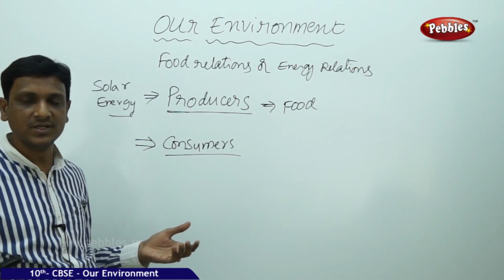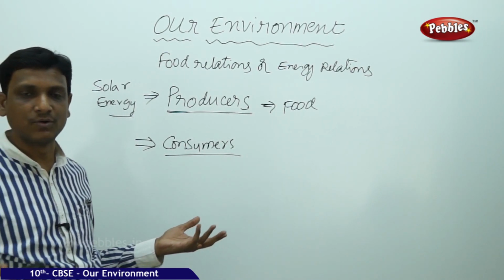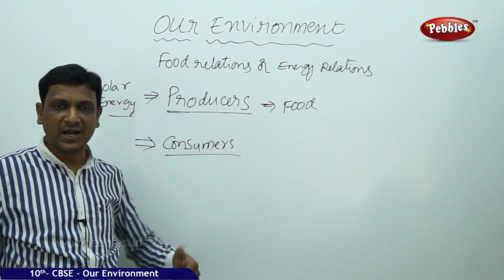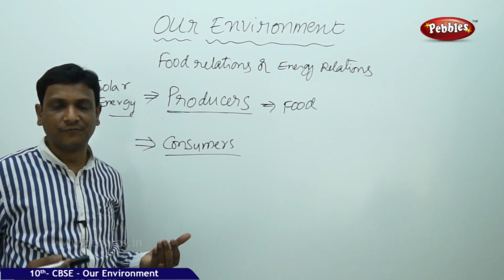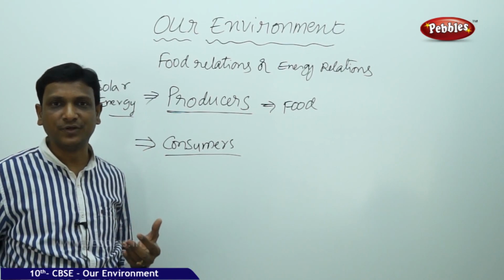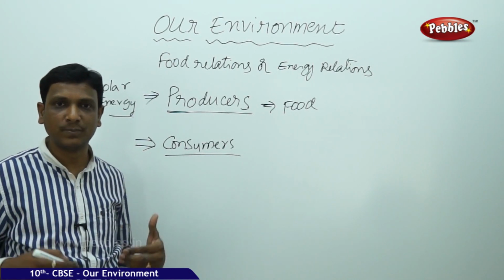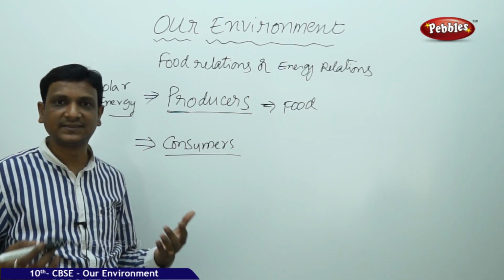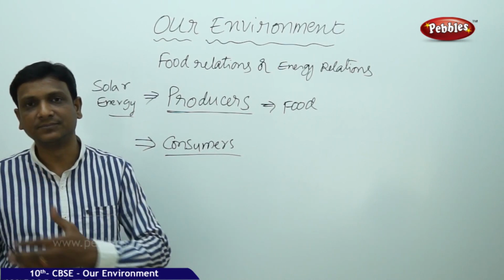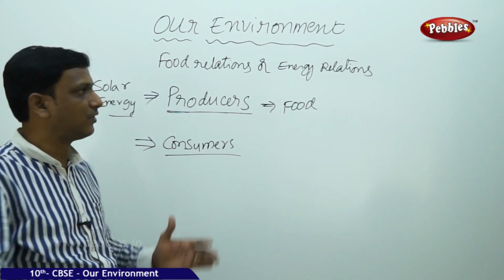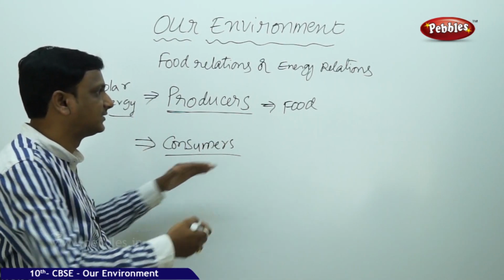You're eating fruits, vegetables, rice and all these that have come from the plants. So plants, they produce the food. Of course, not exactly for you. Plants produce the food for their own purpose, but it is in excess that is used by other organisms. So the energy is transferred from producers to consumers in the form of food.